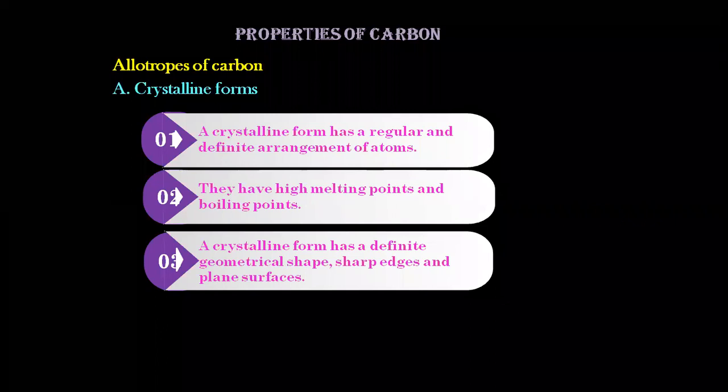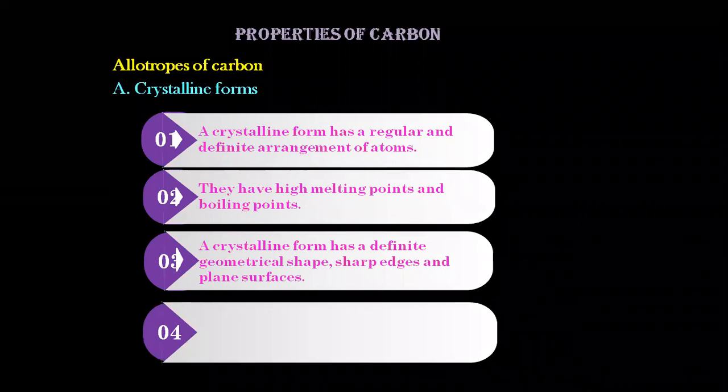This is the basic difference usually, if we talk about the powder forms. But basically, crystalline forms have a regular and definite arrangement of atoms. They usually have a high melting point and high boiling point. And crystalline form also has a definite geometrical shape, sharp edges and plane surfaces.